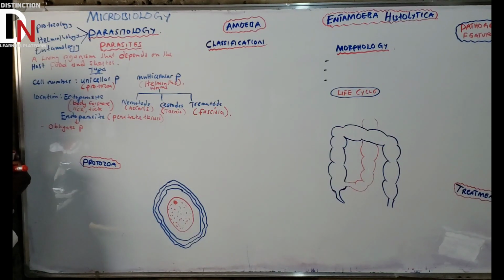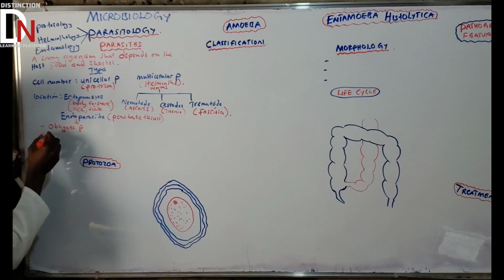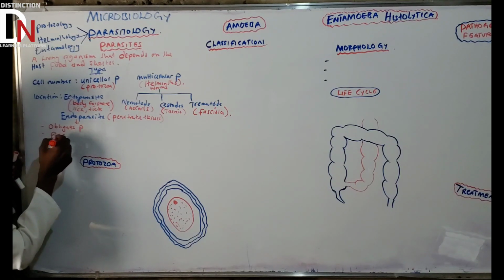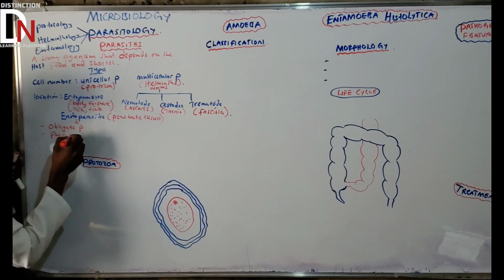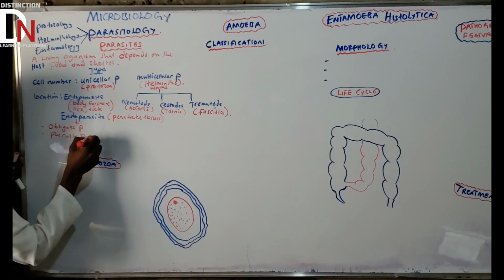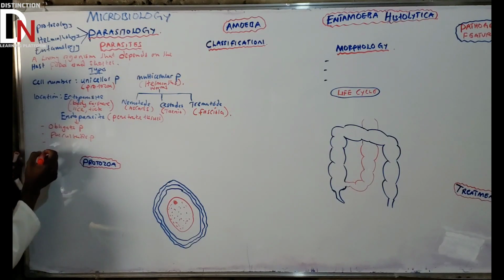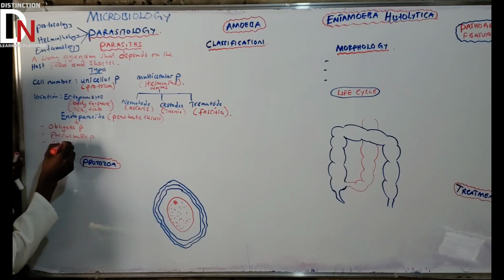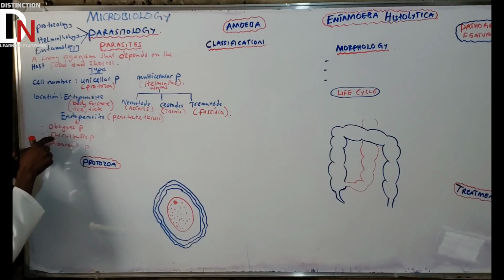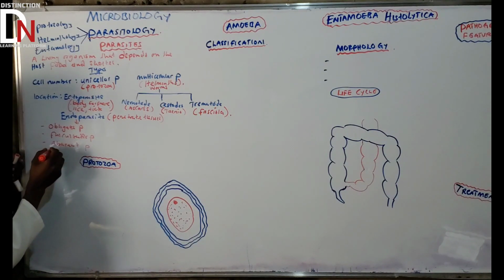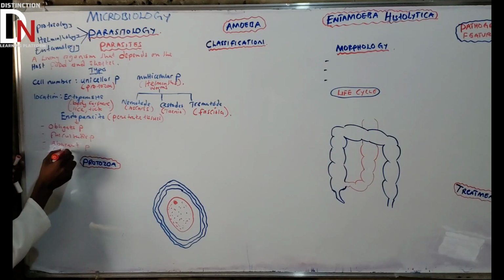What else? We have the facultative parasite. Then we have the aberrant parasite. And the last one is the accidental parasite.